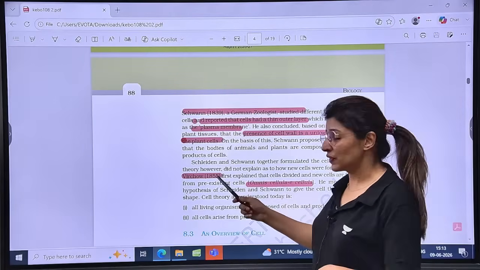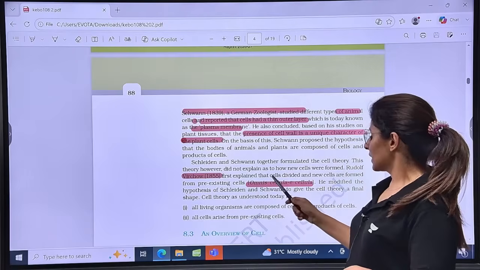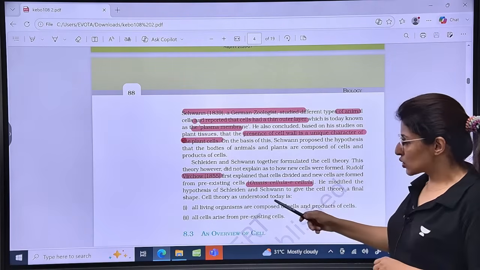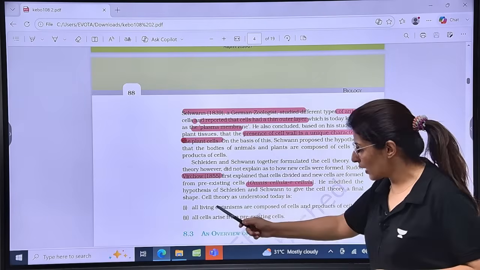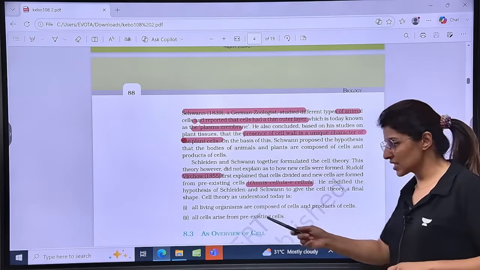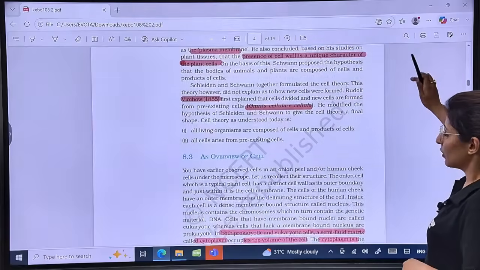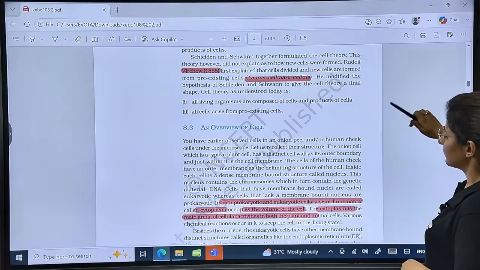Rudolf Virchow in 1855 explained that cells come from preformed cells, omnis cellula e cellula. So what does cell theory constitute of? All living beings are composed of cells and the products, and cells arise from pre-existing cells. Are we clear?